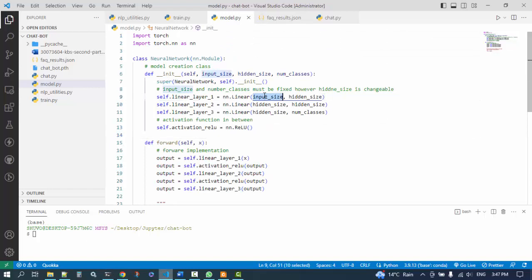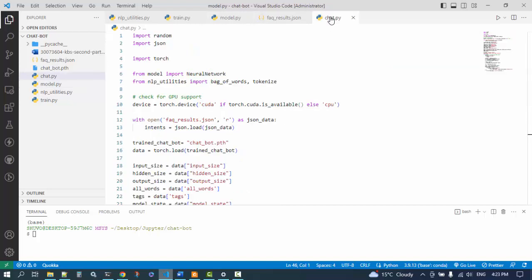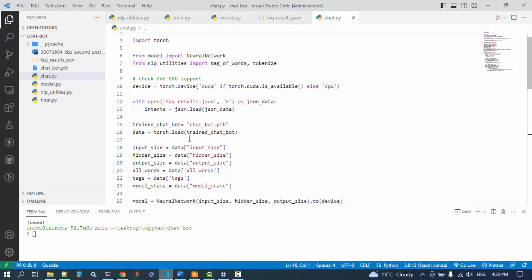Here the input size and the number of classes must be fixed, but we can change the hidden size for building this model. I have used the ReLU activation function in between, and there is the forward function. And if I look into the set.py, here is the final result.